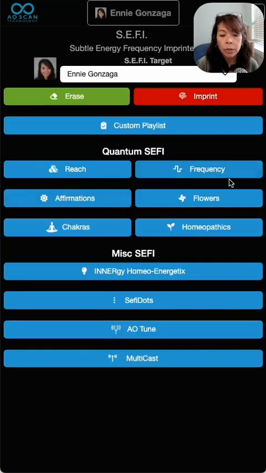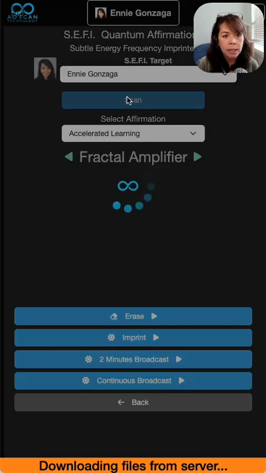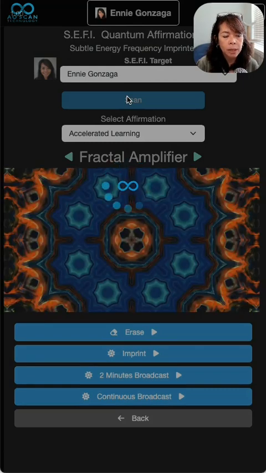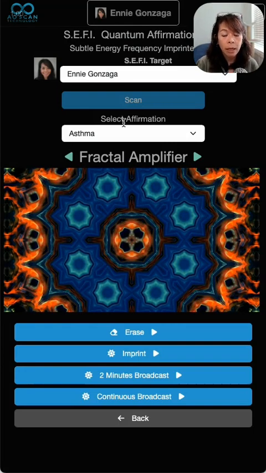Let's see here. Frequency doesn't have it because frequency has too many health issues to look at. So Reach has it, Affirmations has it. We will run it and see what comes up for me. Asthma, okay? I've been having a lot of lung issues. I've been coughing for a long time, probably two to three months now. So it's an asthma frequency. Does it mean I have asthma? No. What we need to remember is these are not diagnosing what you have. It's just the frequency that you need to get you back to balance.